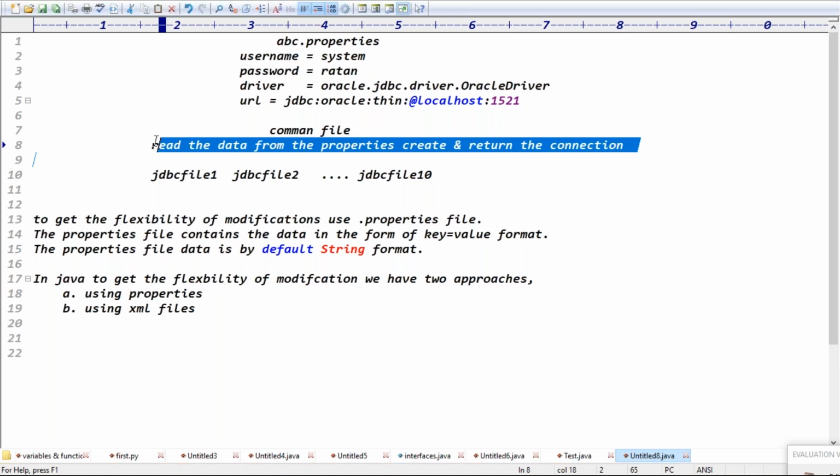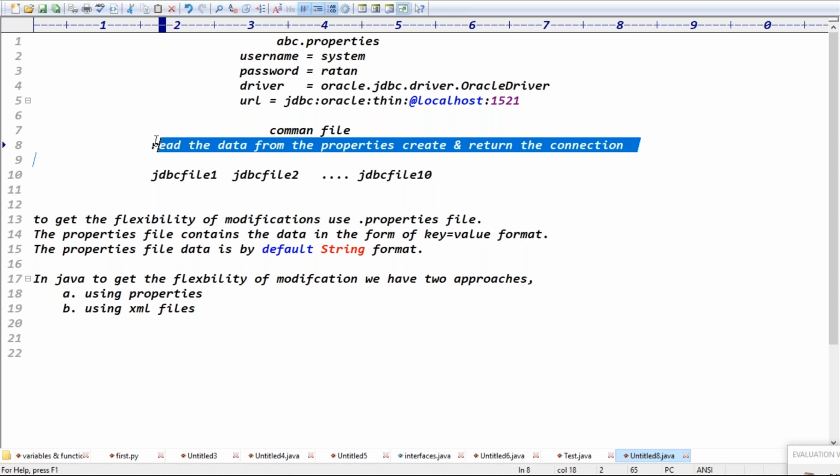In total, how many levels have we designed here? Three levels, right? What are the three levels? Step one, we have to design the property file. Second step, we have to design one common file. What is the common file's responsibility? To read the data from the property file, create the connection, and return the connection, right?